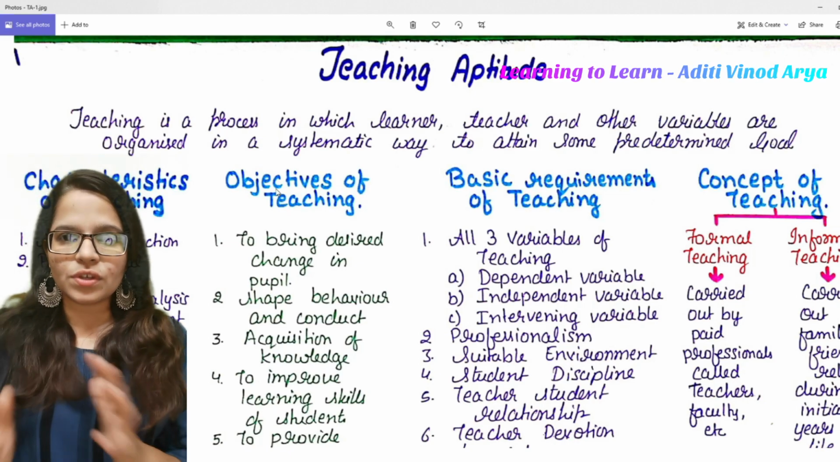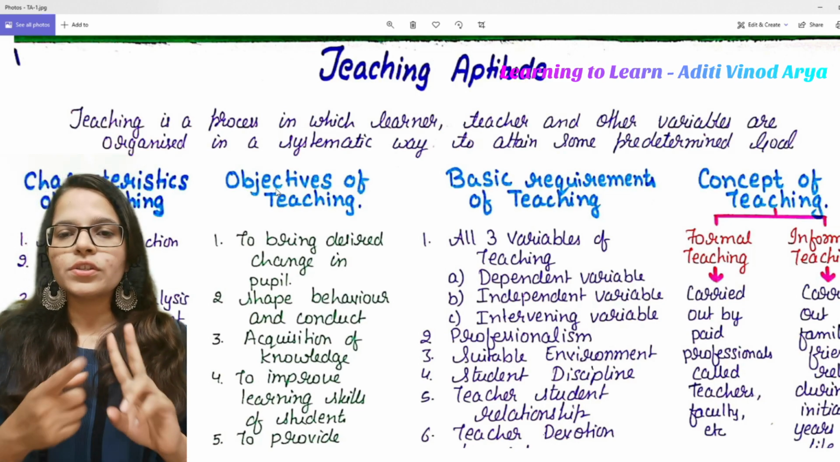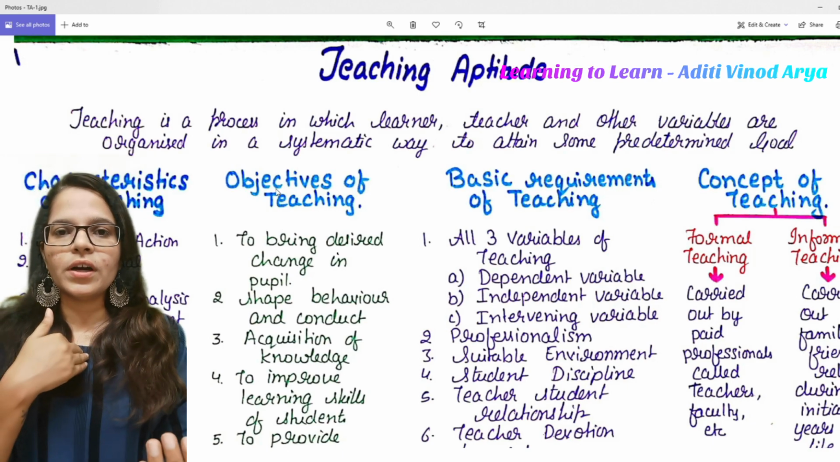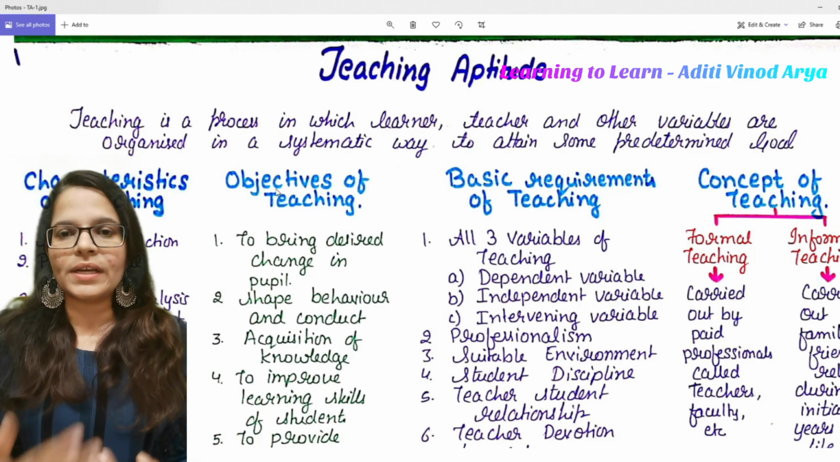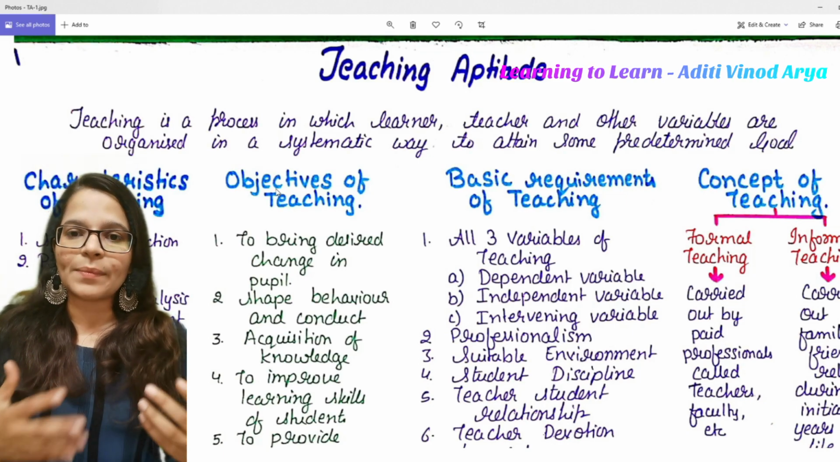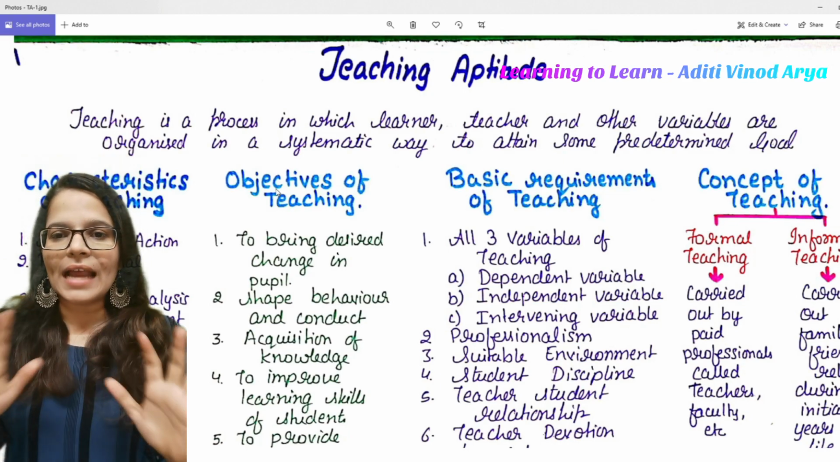And in this teaching process, there are 3 variables which are very important: the teacher, the student, as well as the intervening variable, the things between the teacher and the student. It can be the interaction, the level of interaction, the communication, type of communication, and many things can come into picture in that. Okay, so that was teaching.